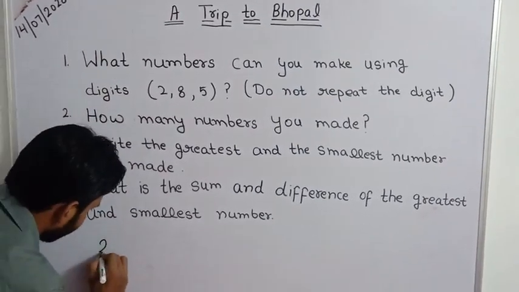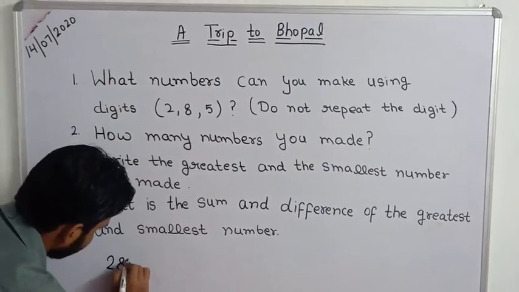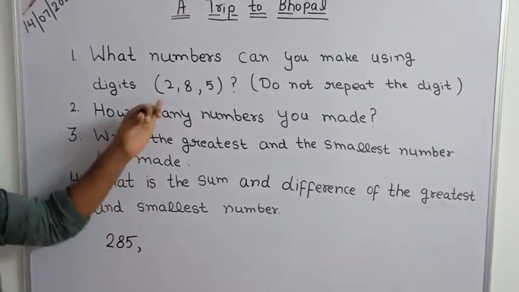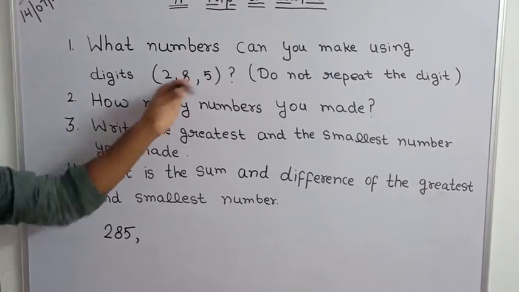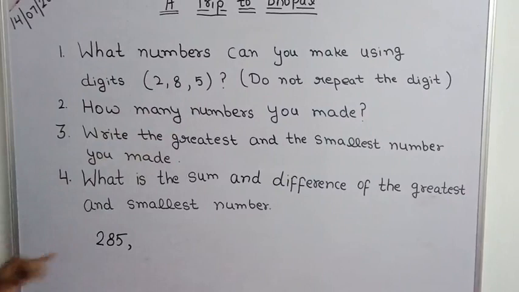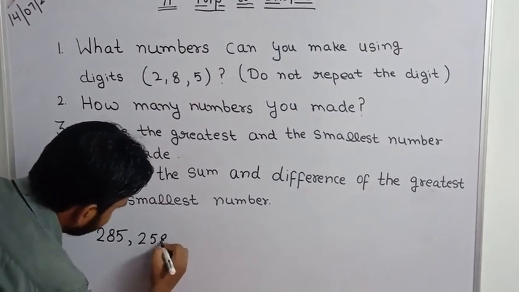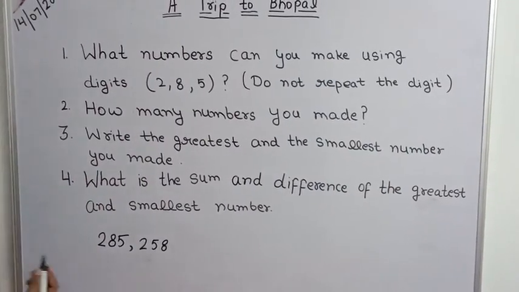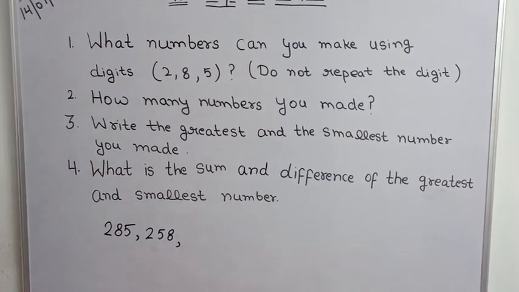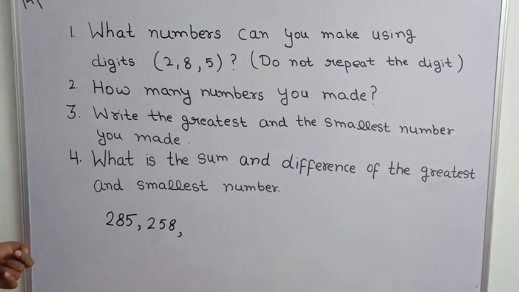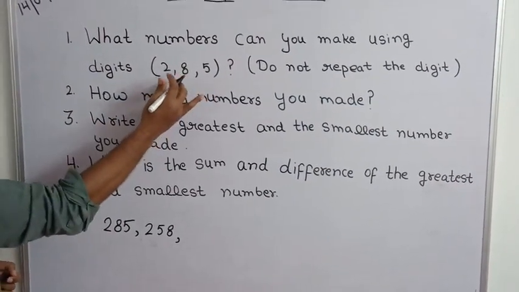Yes, 285. Now what second number can we make? 258, just changing these positions. We have to use them one by one. Now the third number we can make, 825.